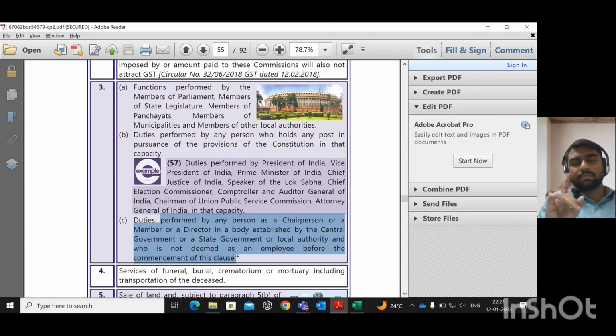What is the first type of supply? What is the first type of transaction? Services provided by employee to the employer. What is the second type of transaction? Services provided by courts or a tribunal. Third transaction classified under Schedule 3: one is the elected post, second one is the constitutional post, and the third thing is a nominated post.